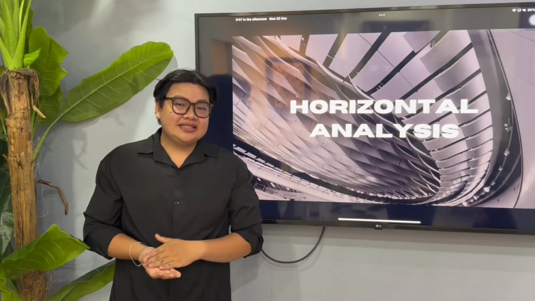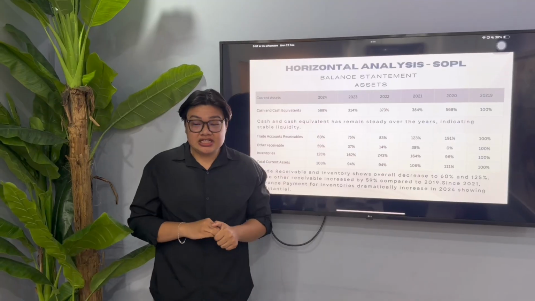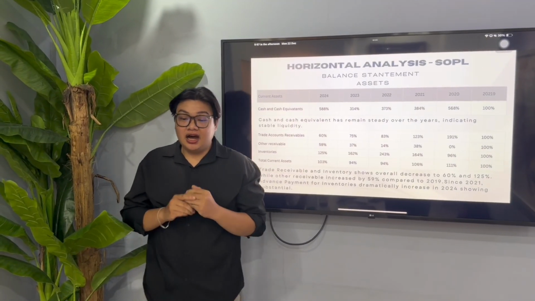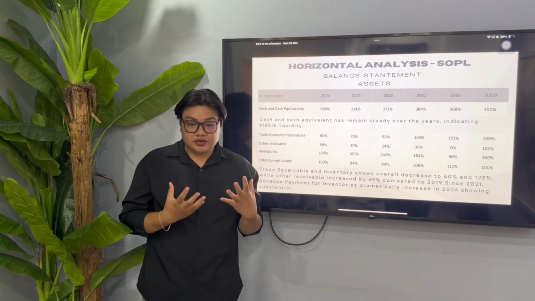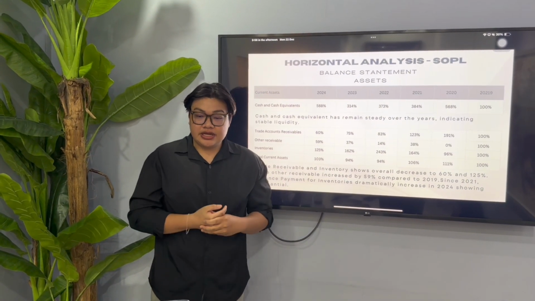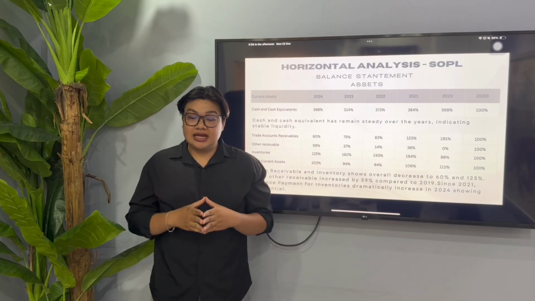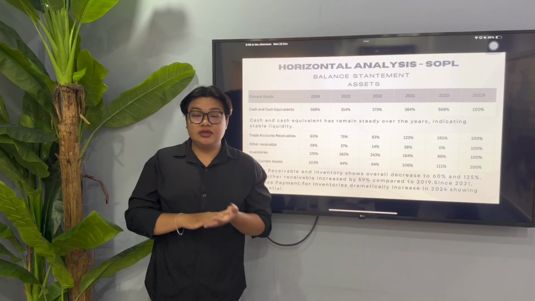Now moving on to horizontal analysis, statement of financial position. Cash and cash equivalents increased significantly, indicating strong liquidity. Receivables declined, suggesting improved collection. Inventory increased mainly due to higher stock and advance payment. Overall, total current assets remained stable over the period.